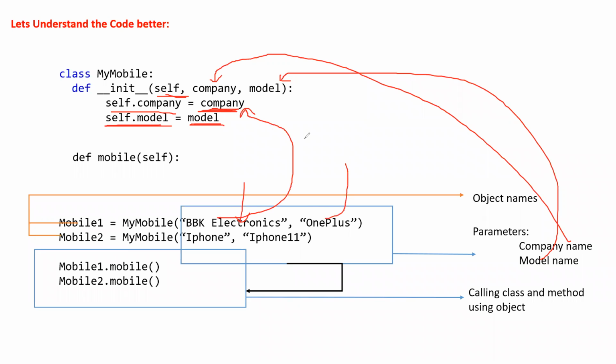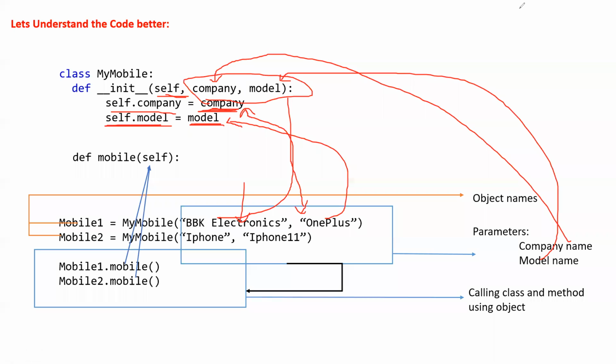And the second is 1 plus. 1 plus is manufactured by BBK Electronics, it's a parent company actually. Now we are calling mobile here, and we have called these parameters using self. Self will automatically call these things from these parameters, correct?